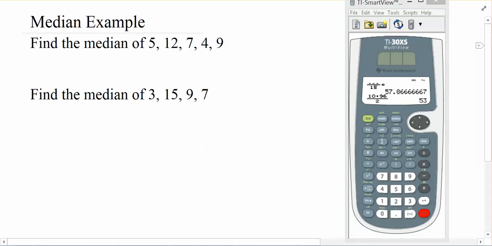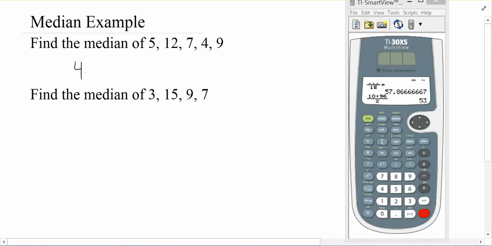Now let's look at median. Median should mean to you the middle number in the data set. So the average took into account how much bigger each one was. But when it comes to median, you're just looking for whatever number happens to be in the middle. In order to find the median, what you've got to do is first order your data set. Get it in order from smallest to largest.